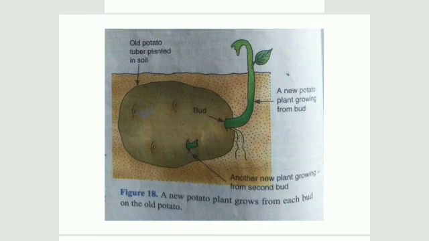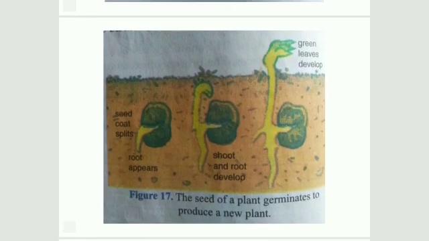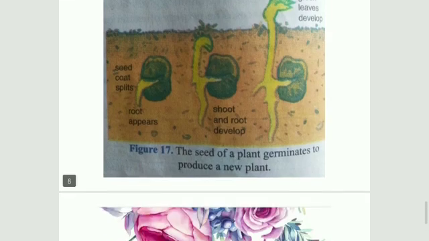A new potato plant grows from each bud on the old potato. These are the buds, and every bud produces a plant of potato. The seed of a plant germinates to produce a new plant. This is reproduction.